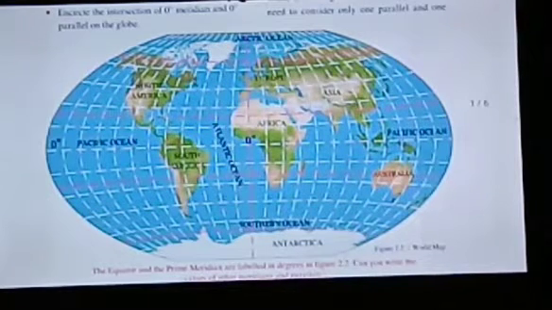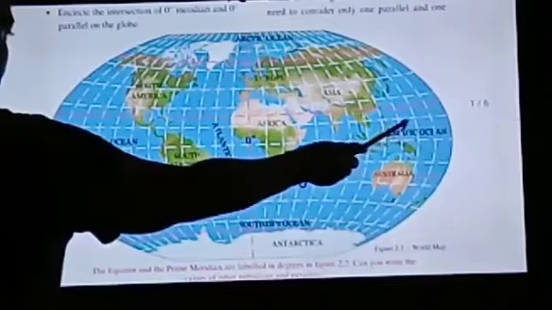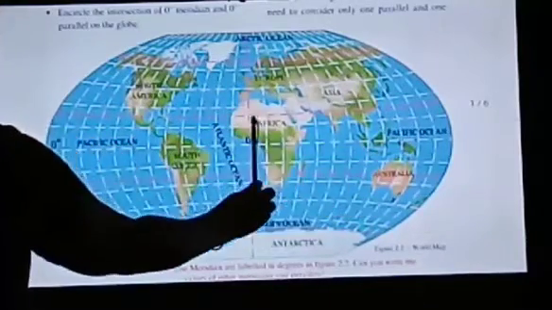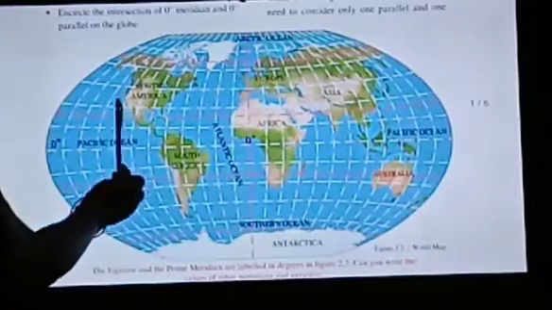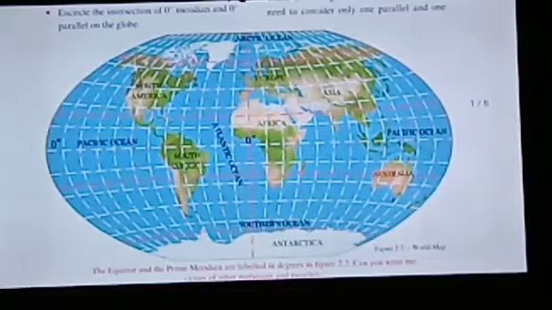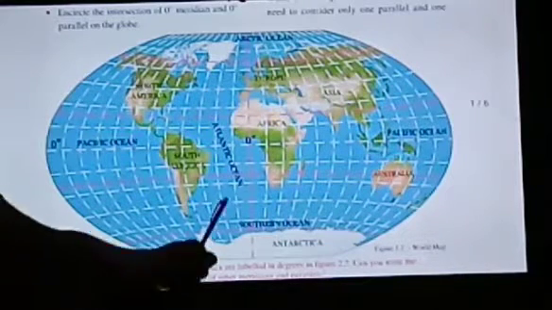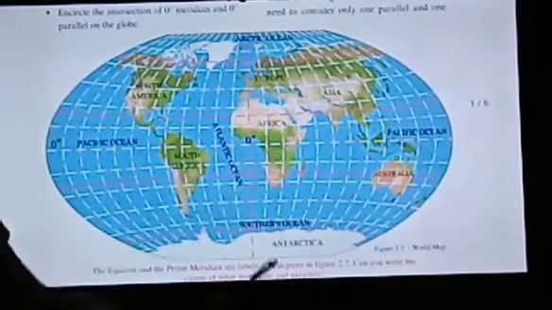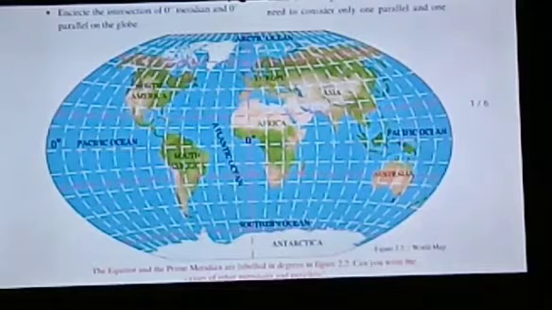And that is the Pacific Ocean. It is in the northern hemisphere, southern hemisphere, eastern hemisphere and western hemisphere. And the Atlantic Ocean is also spread in all the four hemispheres.